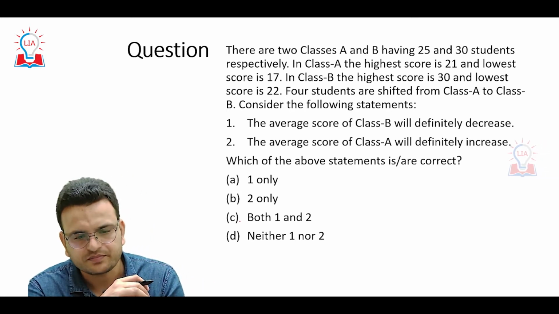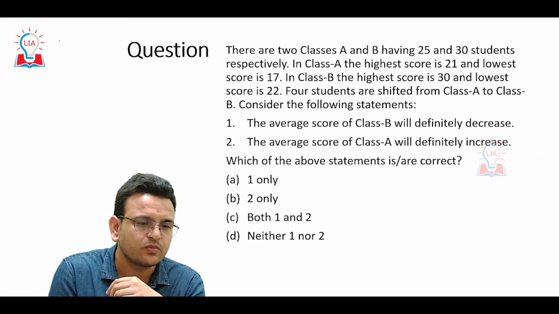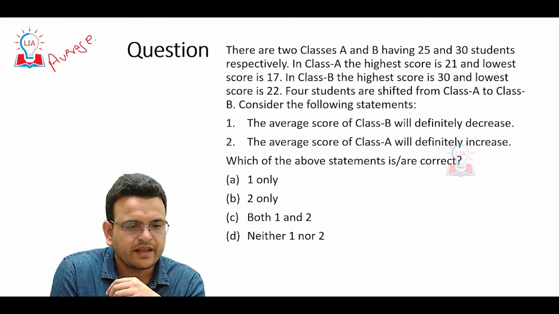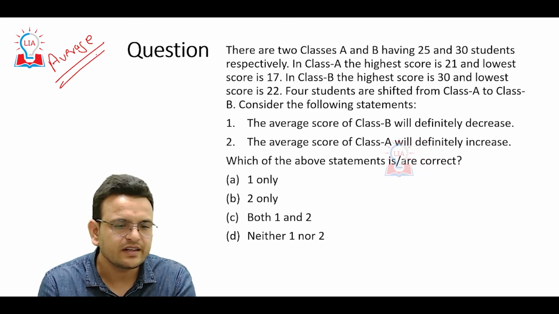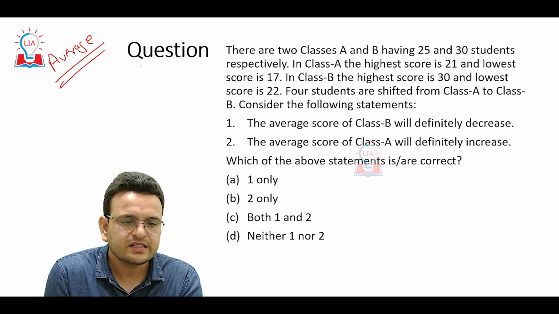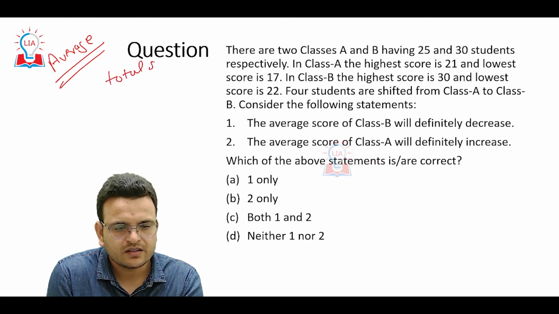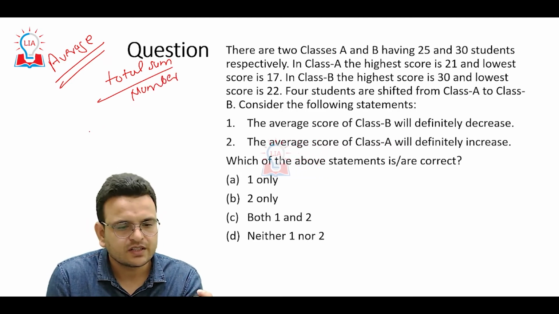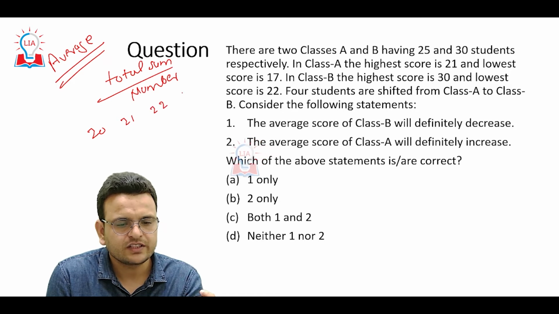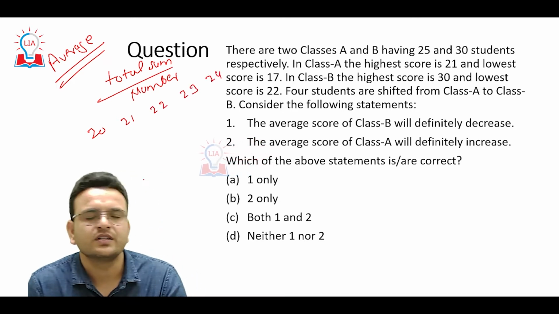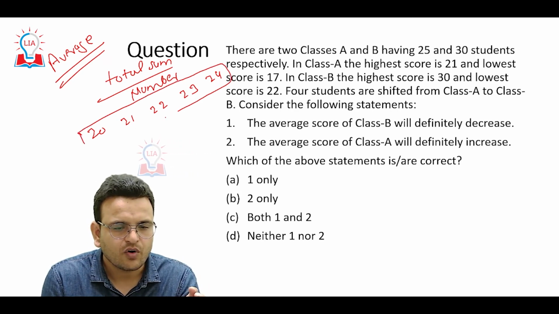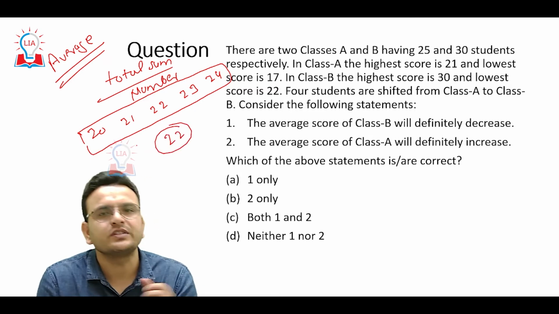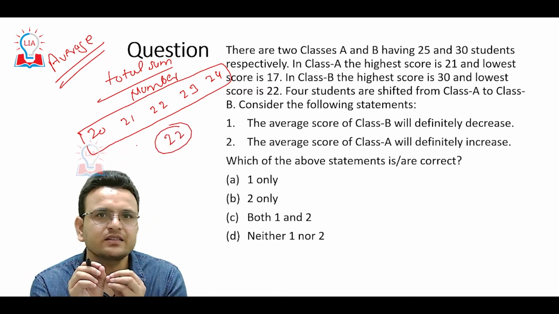See one more question. This question is again based on the topic of the average. If you have a basic understanding of the average, then this question is very easy. Only basic understanding, in the sense that whenever we get an average, average is nothing but total sum upon the number of items. Like consider we have the numbers 20, 21, 22, 23, 24. What will be the average of all these 5 numbers? Average will be 22. The logic is simple.